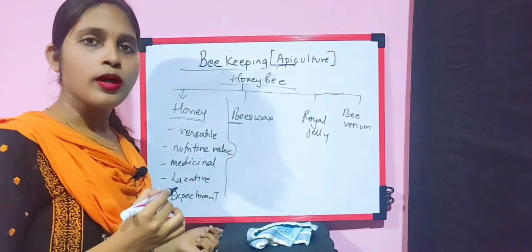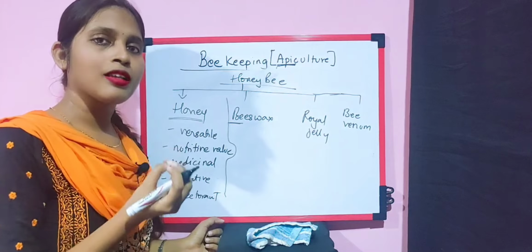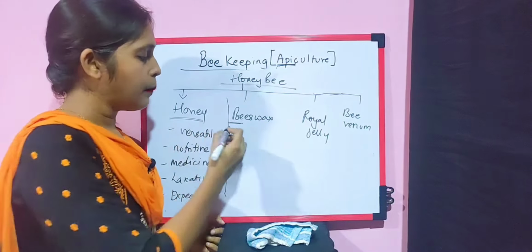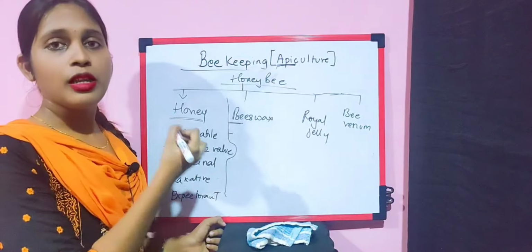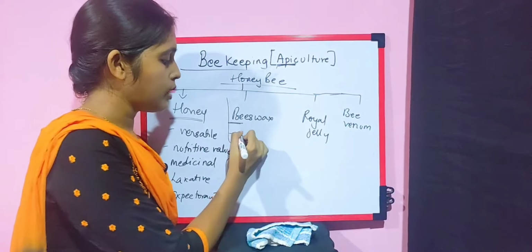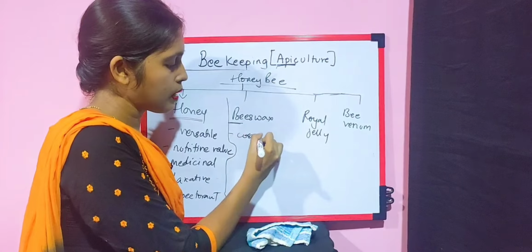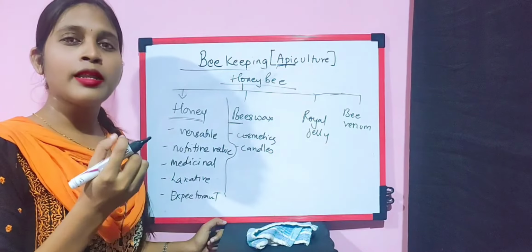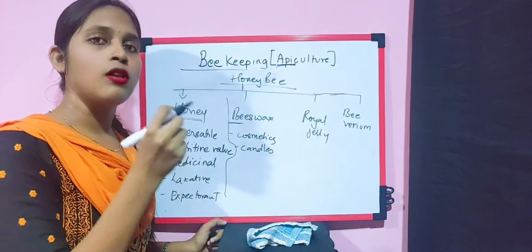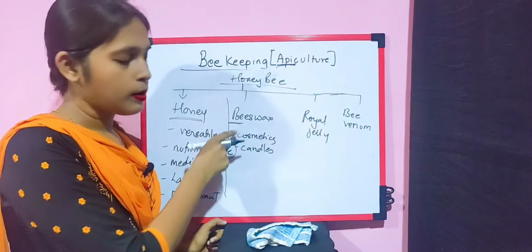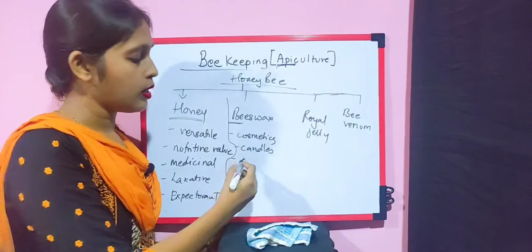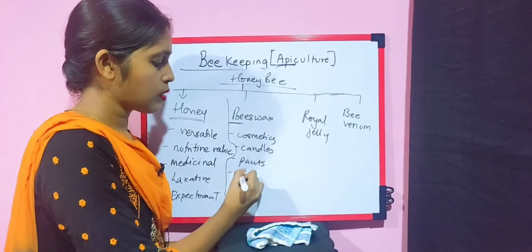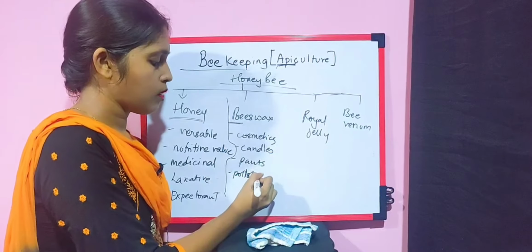Beeswax is actually a wax which is secreted from the glands of the old honeybee, and it is of really very economic importance because it is used in cosmetics and for making candles. If you find some organic cosmetics like lip balm and lipstick, it will always have beeswax in it. Then it is also used in paints, polishes, etc.